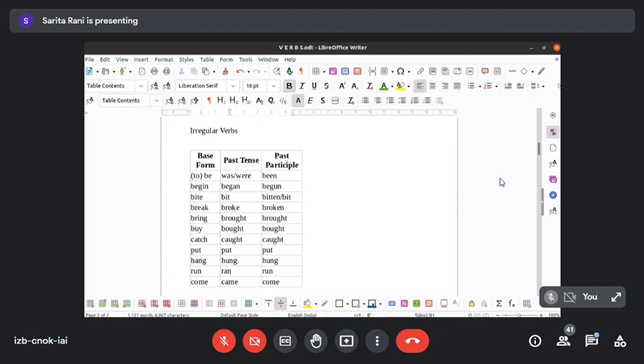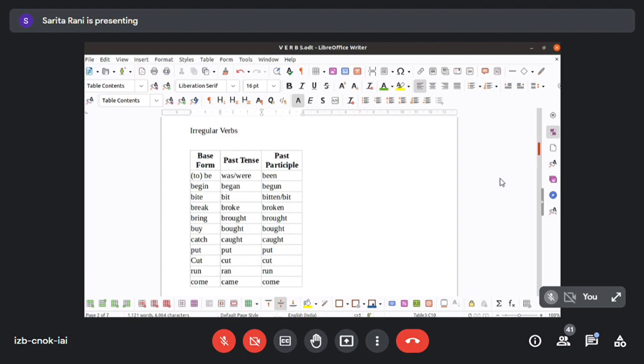Sorry. Here we have to give cut, cut, cut. Okay? So let me make it cut. Are you following, students? Cut, cut. Okay, so all the three are the same. But in the last two rows, see what is different? Run, ran, run. The base form and the past participle form match. Come, came, come. So these are the different irregular verbs.